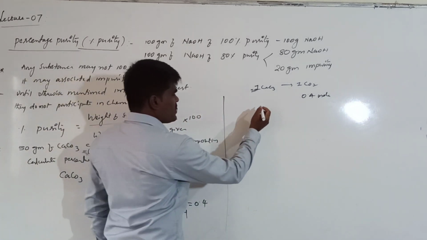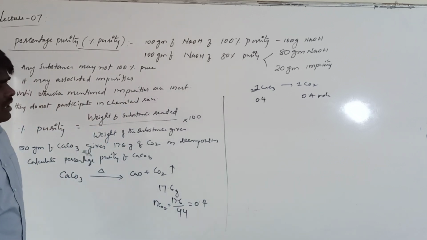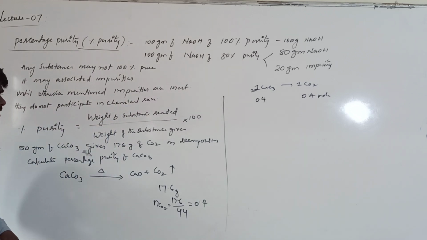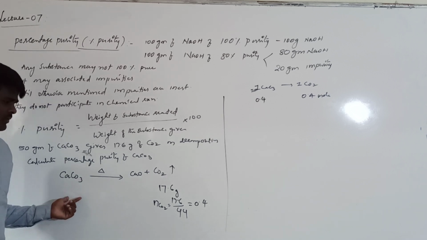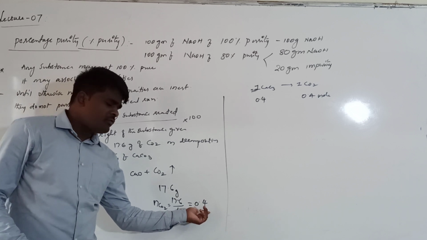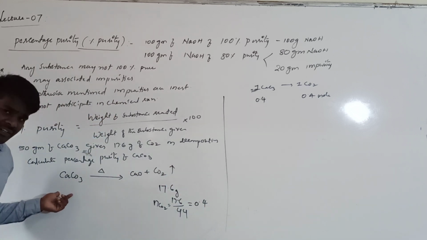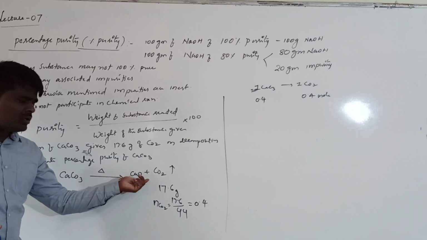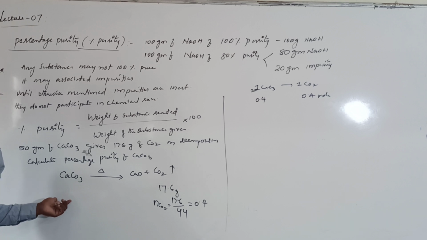It will also be 0.4 moles. I have calculated the number of moles of calcium carbonate that participated in the reaction from the number of moles of carbon dioxide formed.